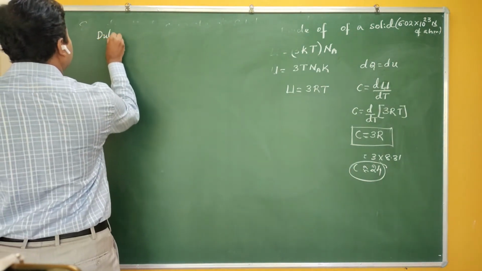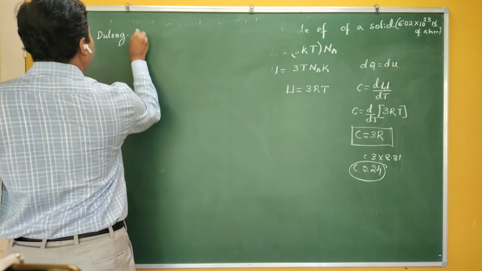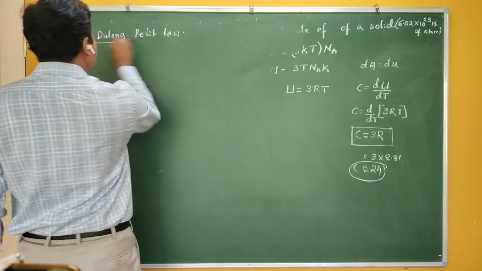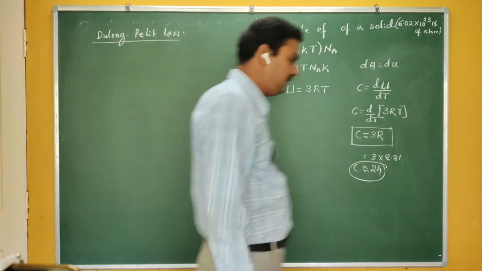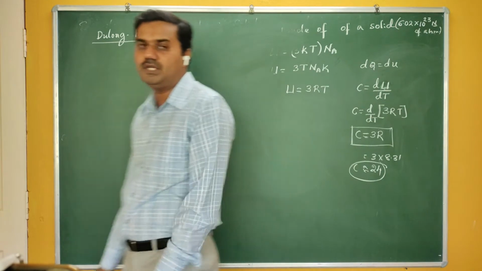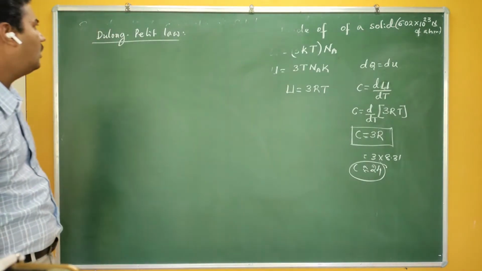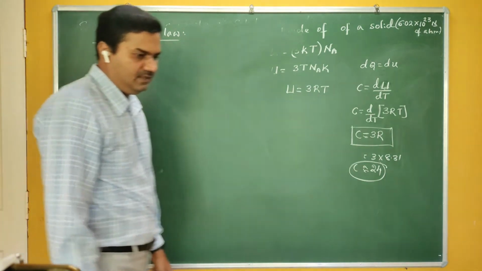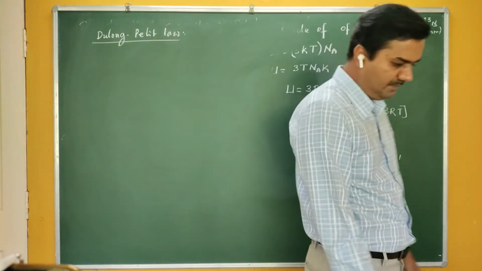First it was observed by the scientists called Dulong and Petit. This is very famously called the Dulong Petit law. Molar specific heat of solids is constant and is equal to 3R. Okay, that is Dulong and Petit law. But it is not true, not 100% true.